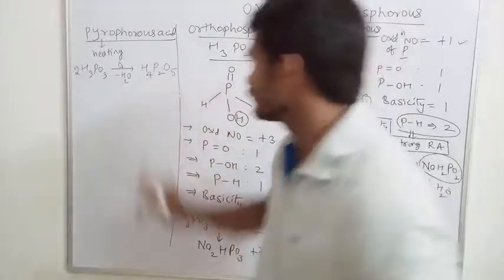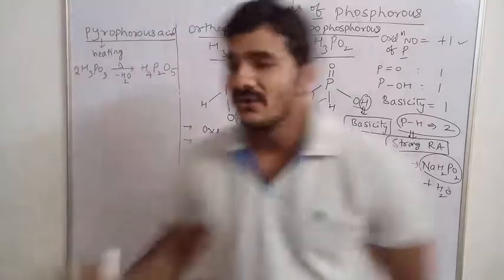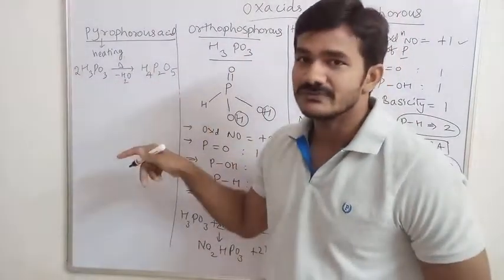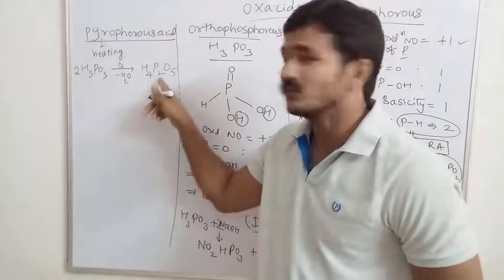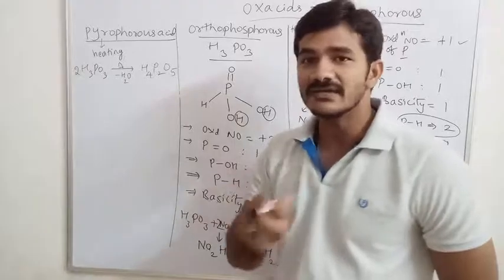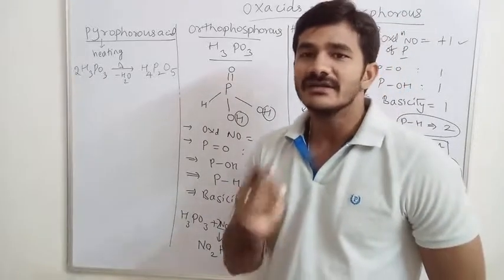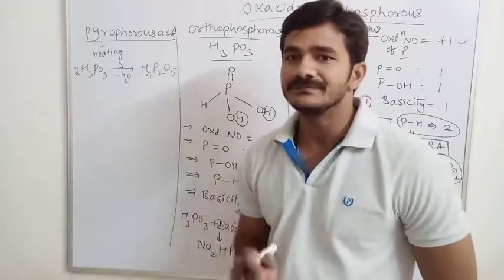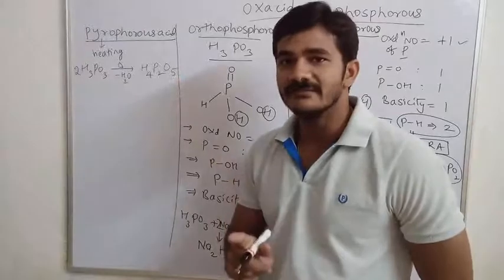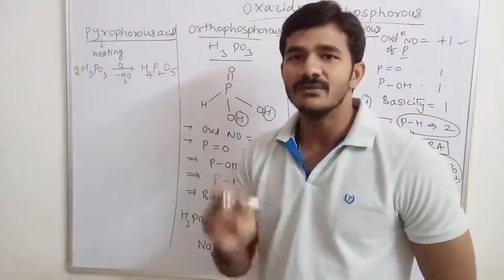So this is the structure. Now, one more point you have to remember while writing the structure: whenever you get diphosphorus containing compounds, here I am getting 2 phosphorus, so it is a diphosphorus compound. If the oxygen atoms are an odd number, it should contain one POP bond. If it contains an odd number of oxygen atoms in diphosphorus containing compounds, it must contain one POP bond.